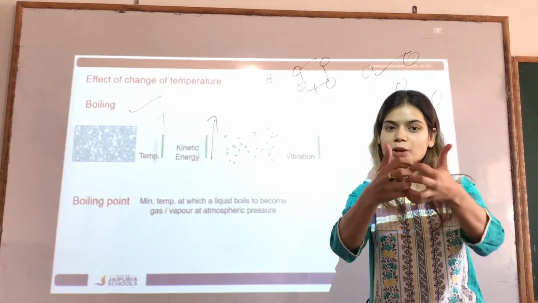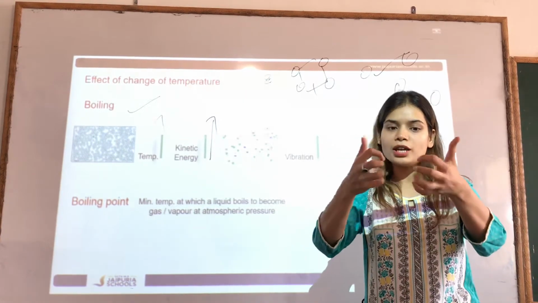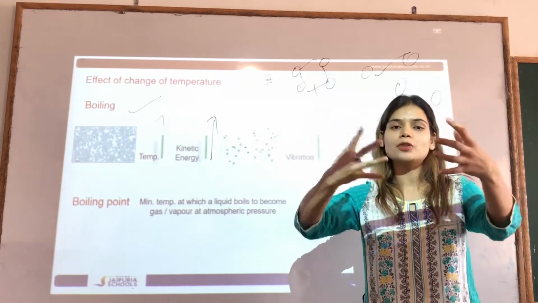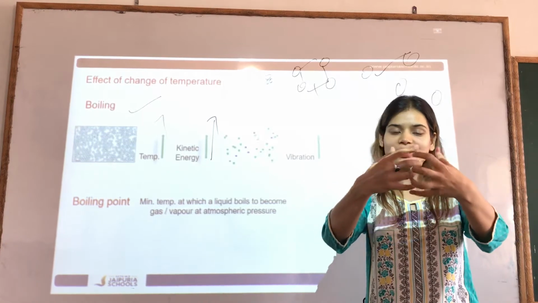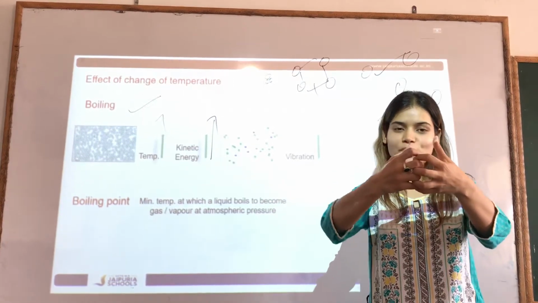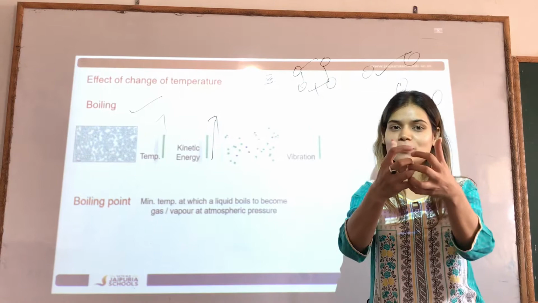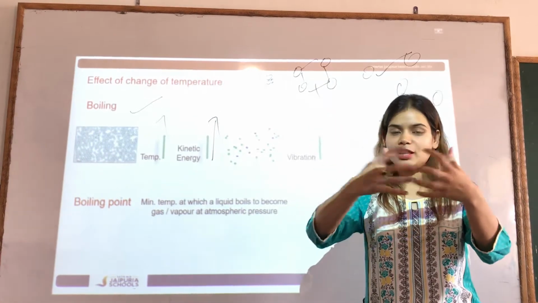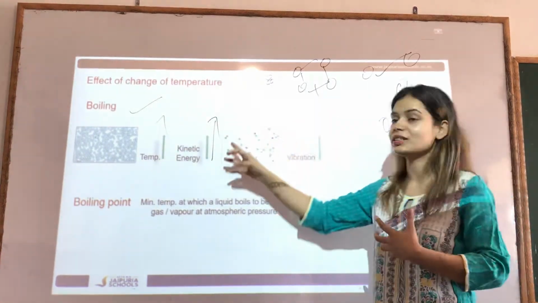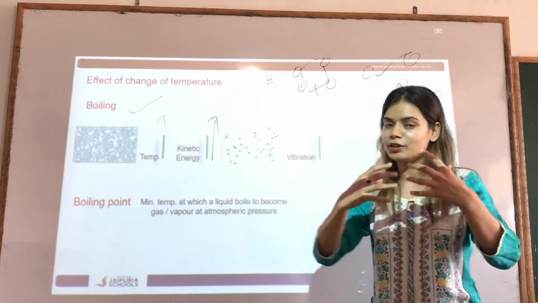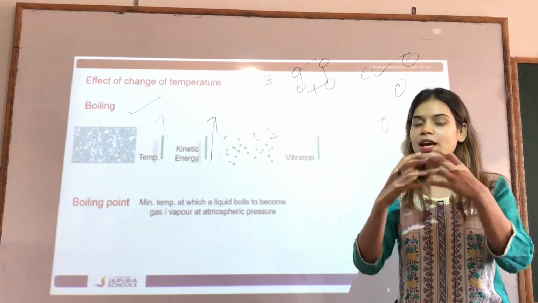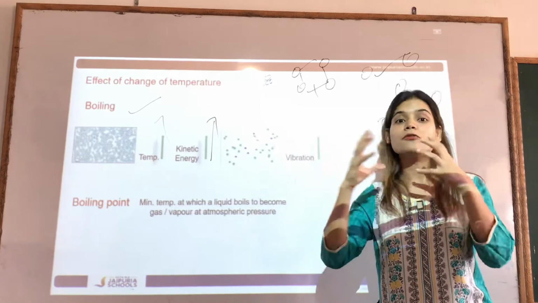They break that bond, and eventually they move far apart from each other. The particles which were closely packed can no longer hold the shape of a liquid, and they become vapors, they become gases, because gaseous particles are like that. So when they vibrate, they break the force of attraction between them, and thus they are converted into vapors.